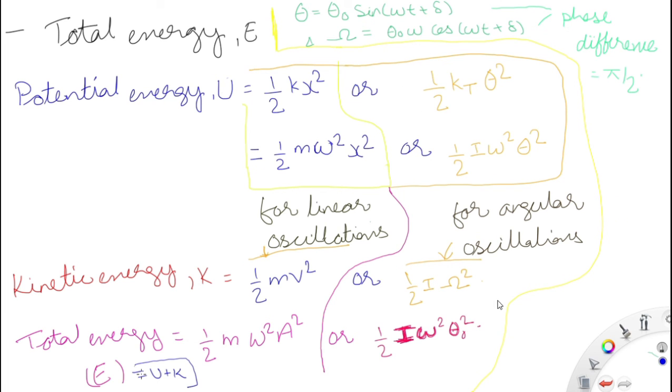So when you do that, you will get the expression of total energy equal to half into m omega square into a square, where a is the amplitude of linear oscillation and theta naught is the amplitude of angular oscillation. In linear displacements we are concerned with mass, in angular displacements we are concerned with mass moment of inertia, and omega is the same, both in radian per second. Both displacement and velocity also have a phase difference of pi by 2. So this is it. Thank you.